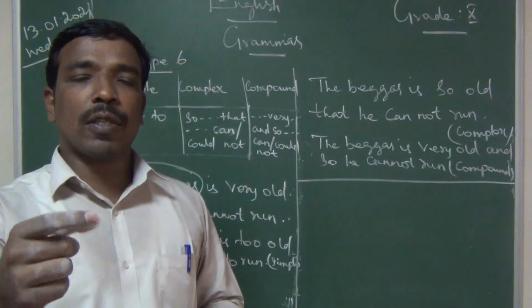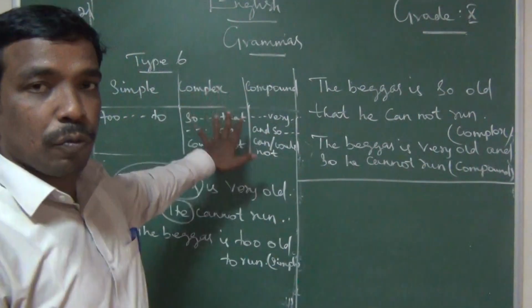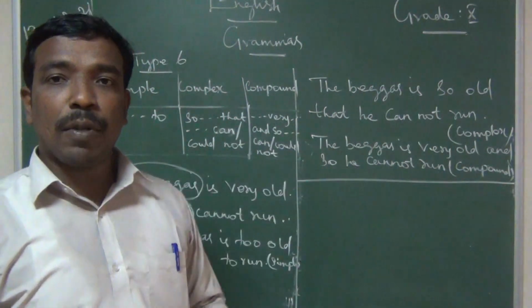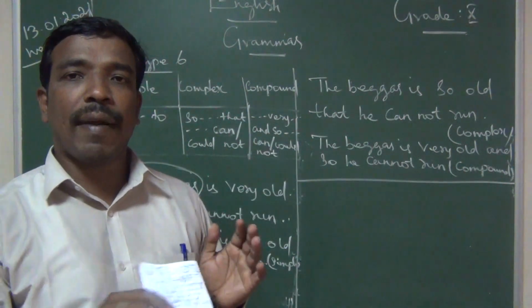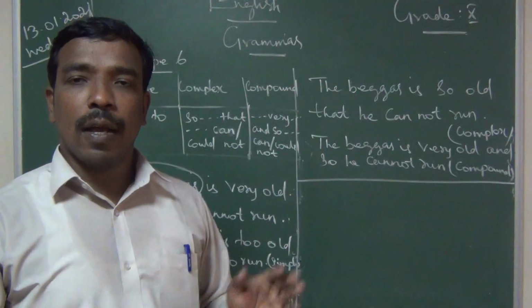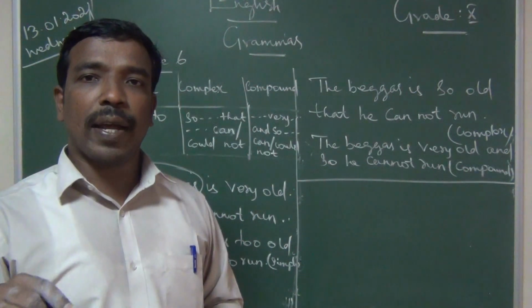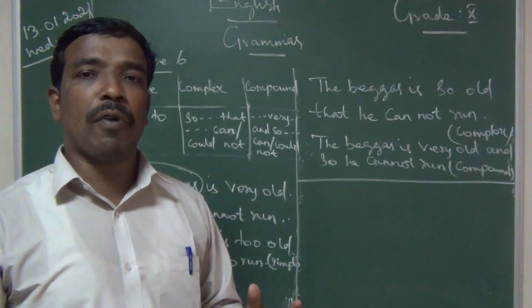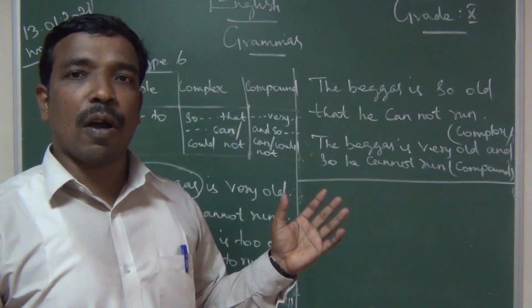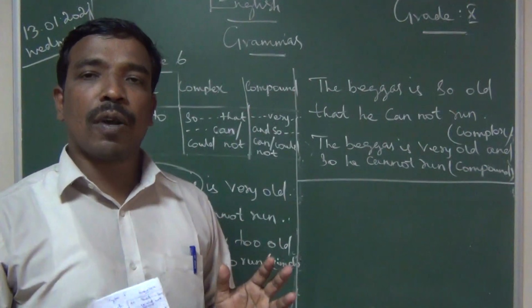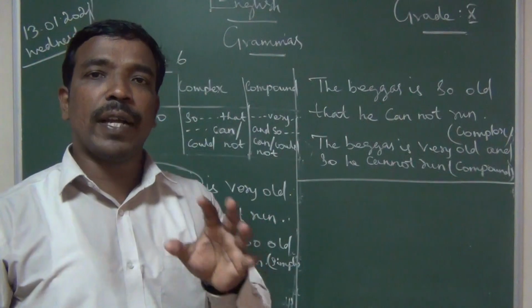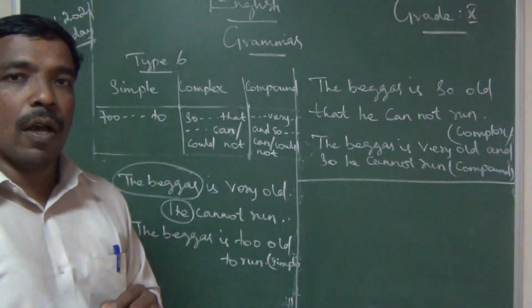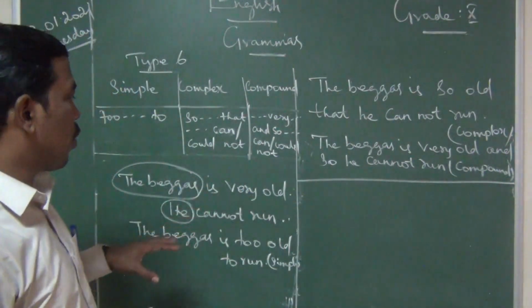For the first 2-3 models, you just refer to these rules or refer to the examples and you write, okay. After that, you just write the question, close your note, and you start to write, okay. Otherwise, you may think you are very familiar with simple, compound, complex, but if you change even a single word, it may be wrong, okay. So you should be very cautious in simple, compound and complex.